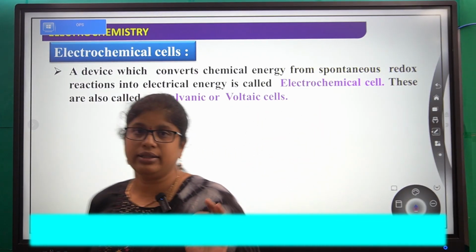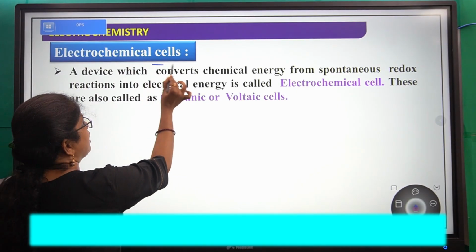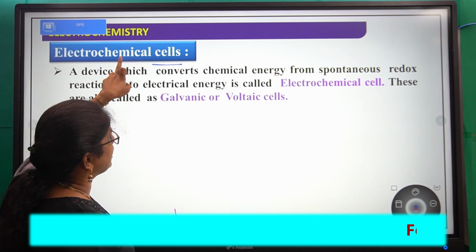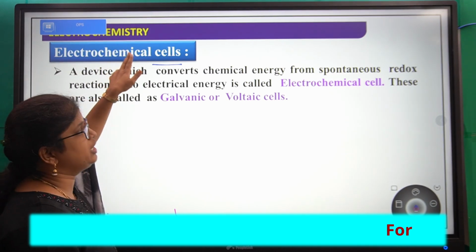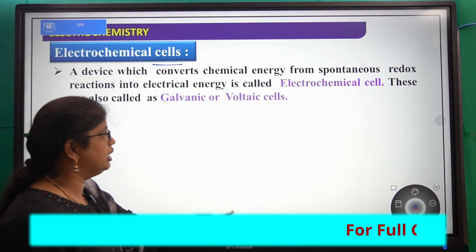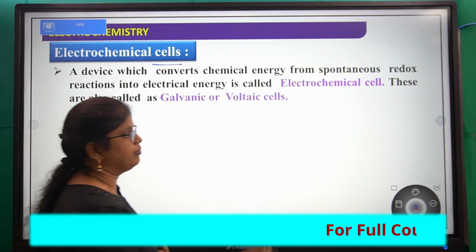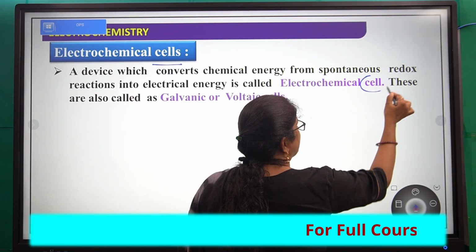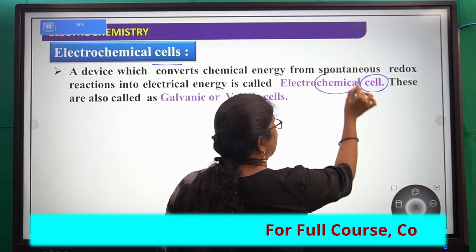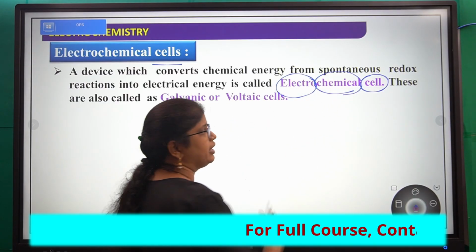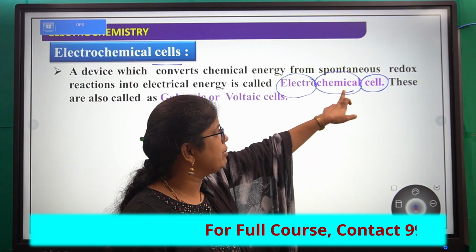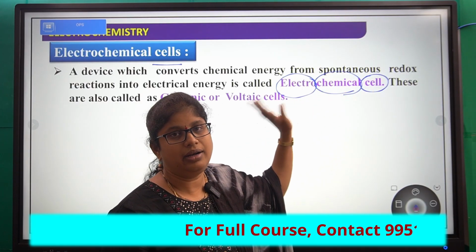Simply, it is a device which converts chemical energy into electrical energy.